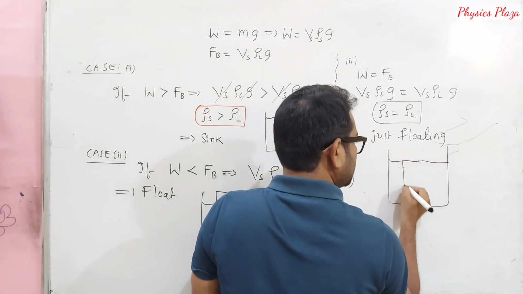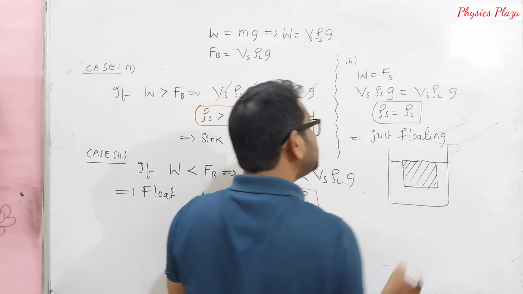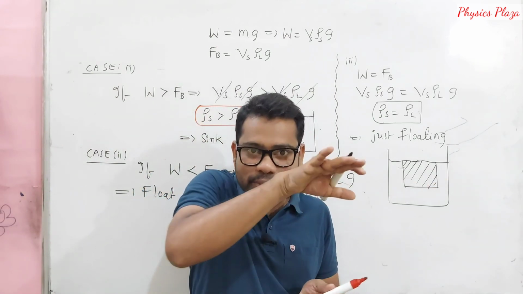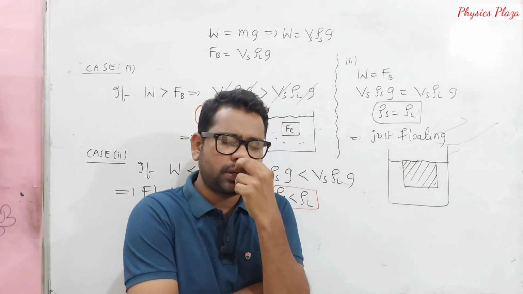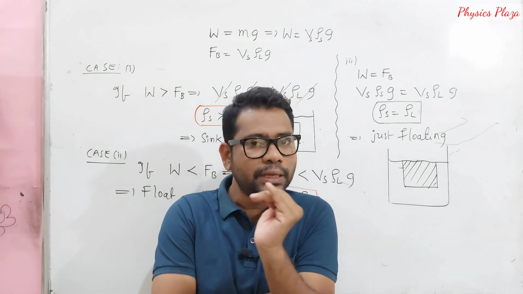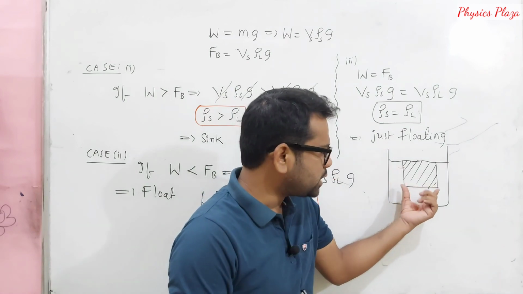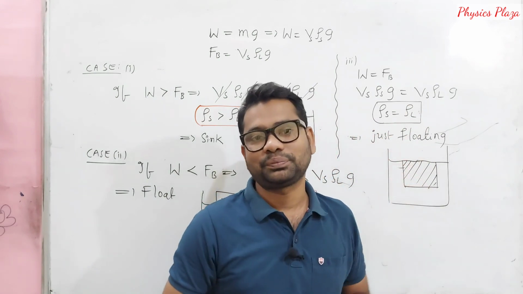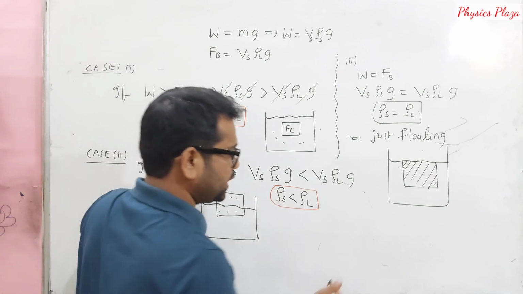Look at here. If almost same, the body is submerged in such a way that the surface of the liquid and the surface of the solid coincide. Both will be same, so we cannot identify. More or less we can take an iceberg in water. It's not exact, because the density of the ice is almost near equal to the density of the liquid. So that much is not seen. Only a little portion of the iceberg is seen, not much portion, it is completely hidden.